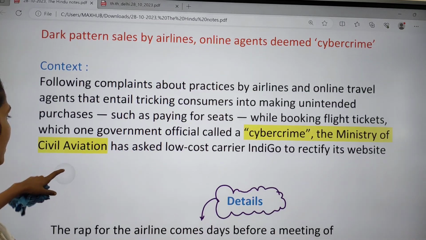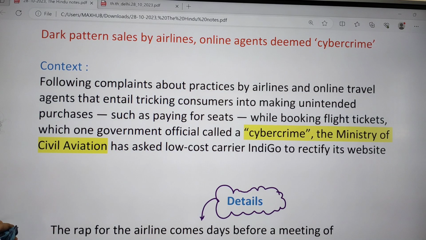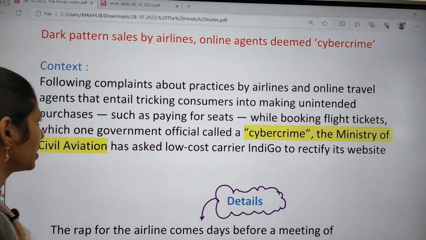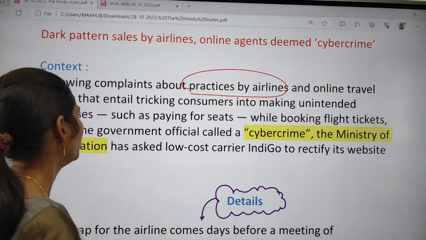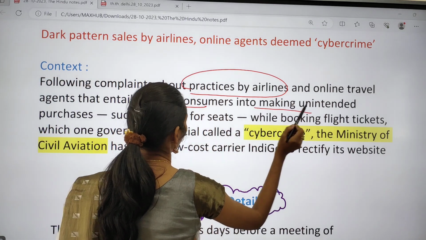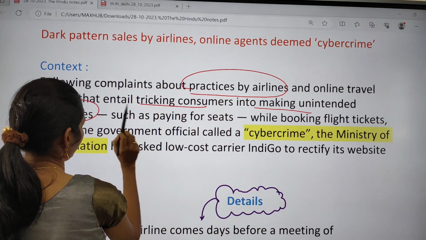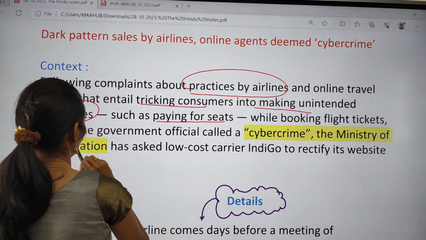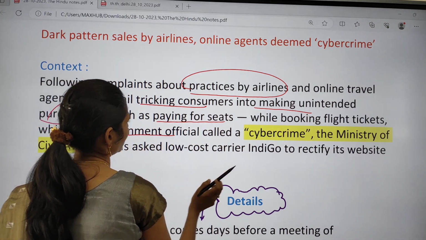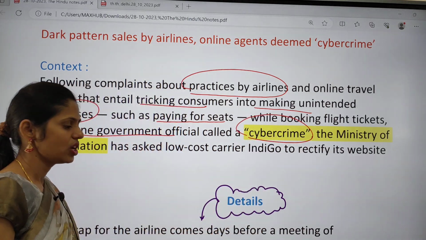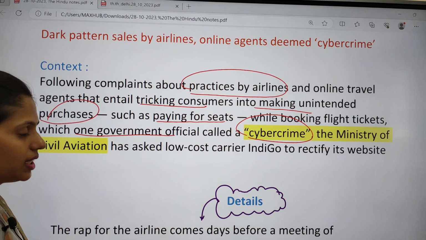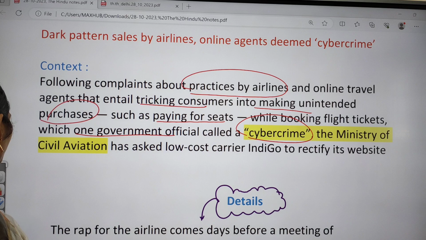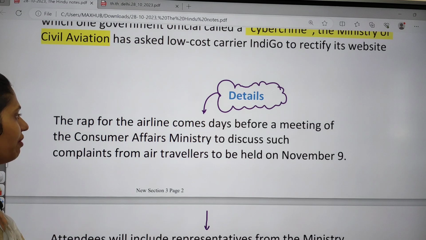So this is the first article. It is about cyber crime. There are a number of complaints received about practices by airlines and online travel agents. They are tricking consumers into making unintended purchases, for example, paying for seats while booking flight tickets. One government official is calling it cyber crime. So here these officials are making them pay even for the seats. So it is called cyber crime, as said by one government official.